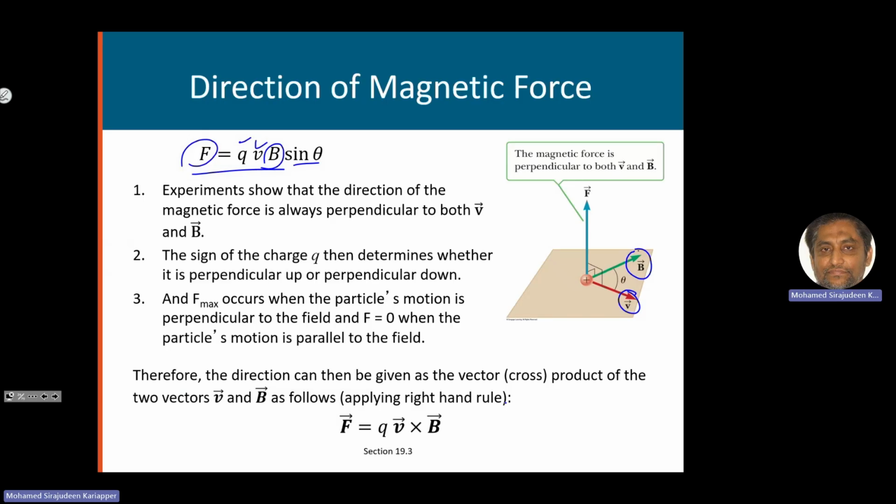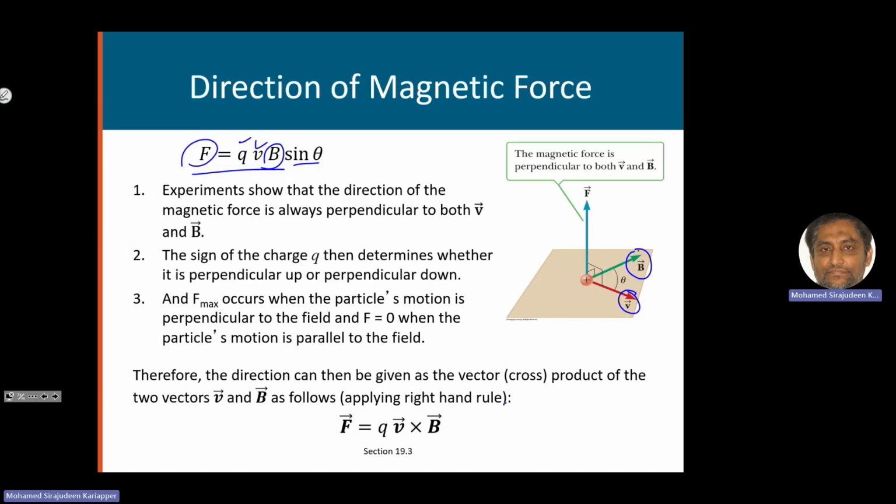This we determine using what is called the right hand rule. You take your right hand and put your fingers, right hand fingers except the thumb, along the velocity direction and curl your fingers towards the magnetic field. Then the thumb will be showing the direction of the magnetic force.